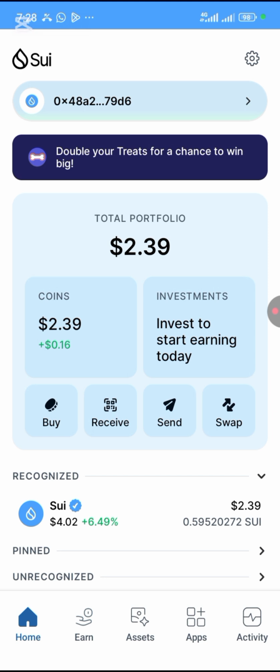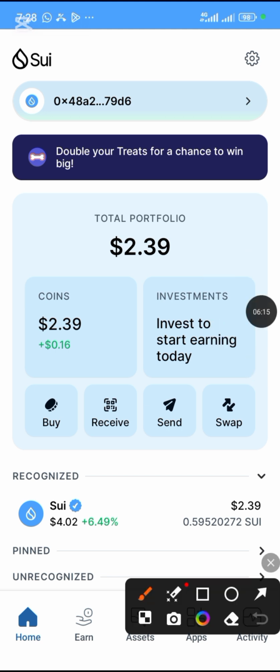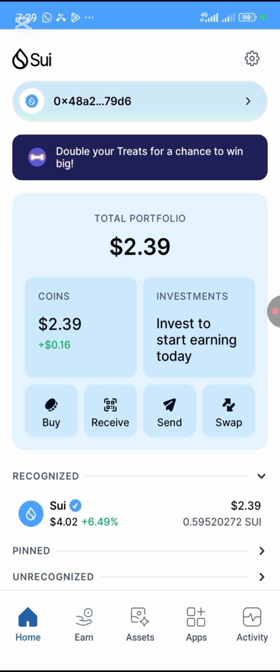But if you're an old user of Sui Dex wallets, like you have created a wallet before in your Sui wallet, you have assets in it. If you have assets in it, I'm not advising you to use the same wallet which you have assets in to do this Bizsui. Okay, I'll advise you to create a new wallet. If you have assets in your wallet, that means your dashboard is going to be like my own. So what you need to do is click on this place that I just circled for you to create a new wallet.